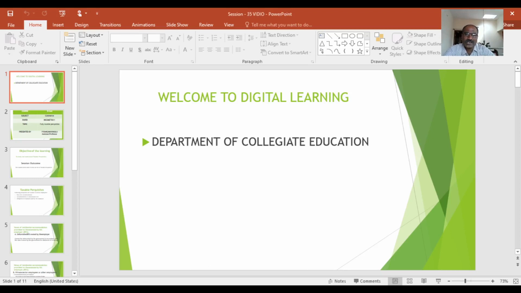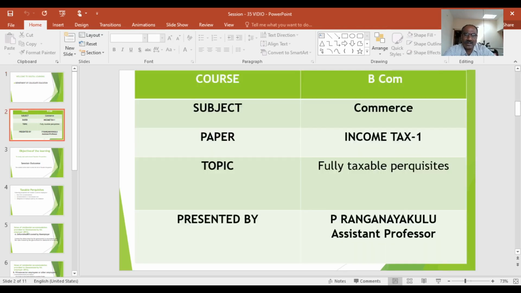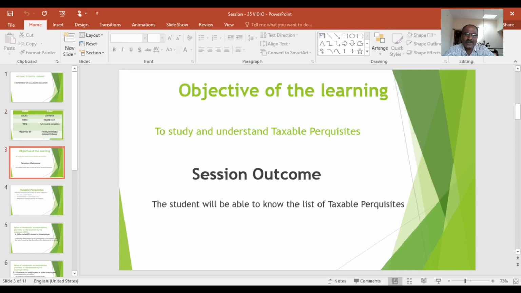Welcome to Digital Learning, the Department of Perquisites Education. Here myself P. Ranganayakulu, Assistant Professor of Commerce, and the paper Income Tax 1. Here the topic is the fully taxable perquisites. The objective of the learning is to study and understand the taxable perquisites, and the session outcome is that the students will be able to know the list of taxable perquisites.